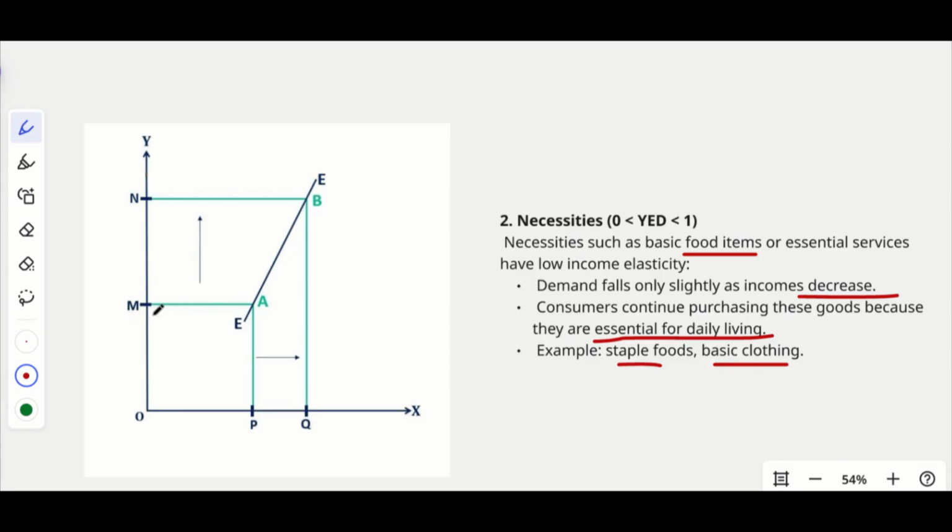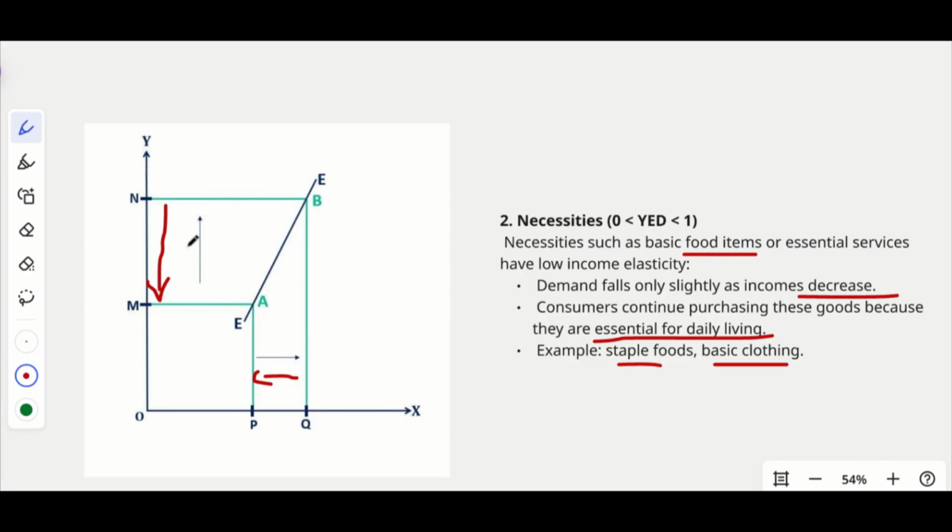Okay, so you can see the difference here. The income changes very much, right? Let's take that the income changes very largely, and also, what is the change in quantity consumed? Not that much compared to the income change.